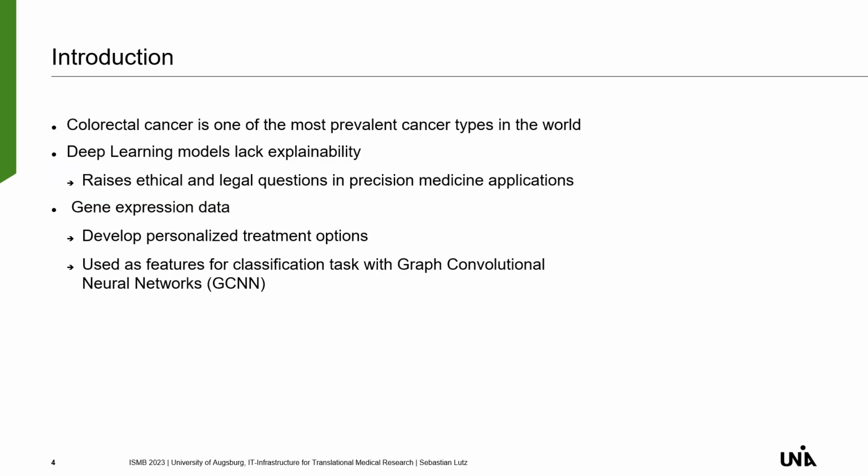Colorectal cancer is one of the most prevalent cancer types in the world, and there are already machine learning models to guide the decision-making process for professionals, but they raise ethical and legal questions in precision medicine applications because they lack explainability in general. And we can use gene expression data to develop personalized treatment options and also use them as features for classification tasks with graph convolutional neural networks.